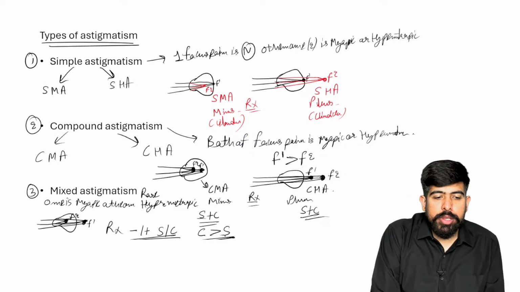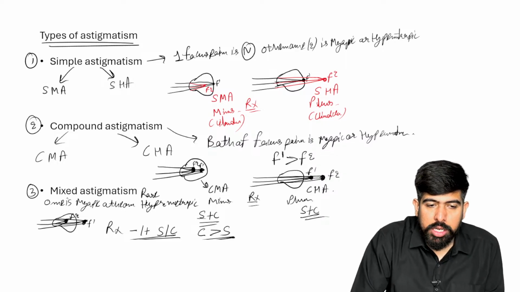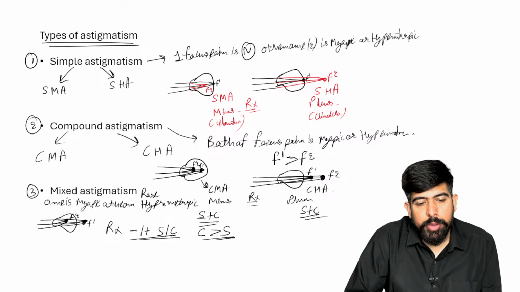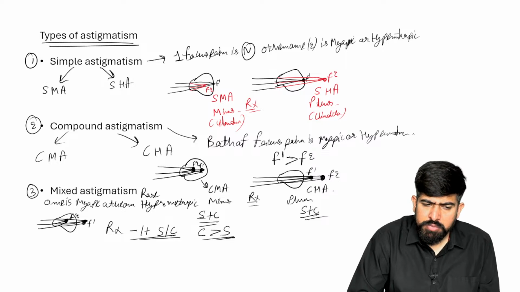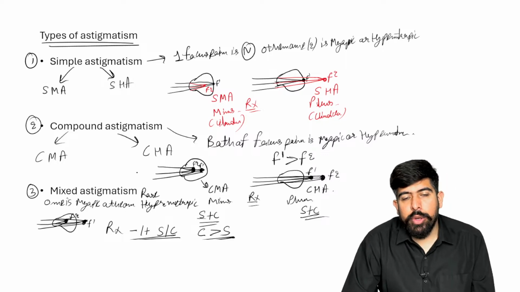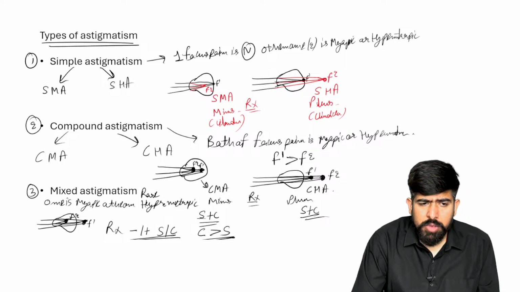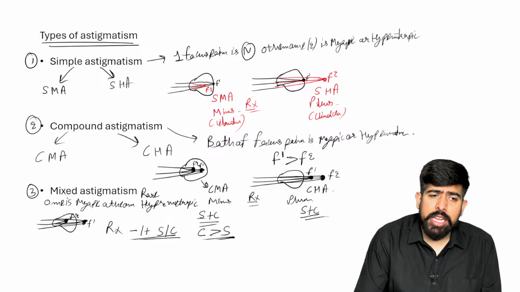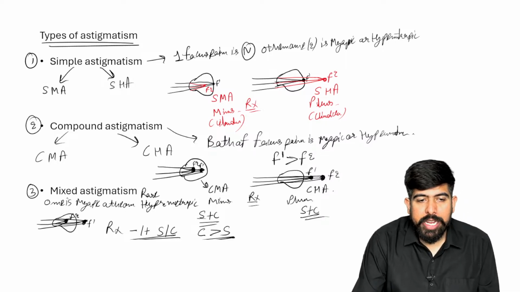So this is all about your refractive errors, guys, which we talked about in today's session. I hope this session will help you in your exam, right? So that's it for today, and we are going to end this session here. We talked about the degenerative and infective conditions of the cornea and the conjunctiva. With that, we talked about all the optics and the refractive errors of the eye in today's session, right?